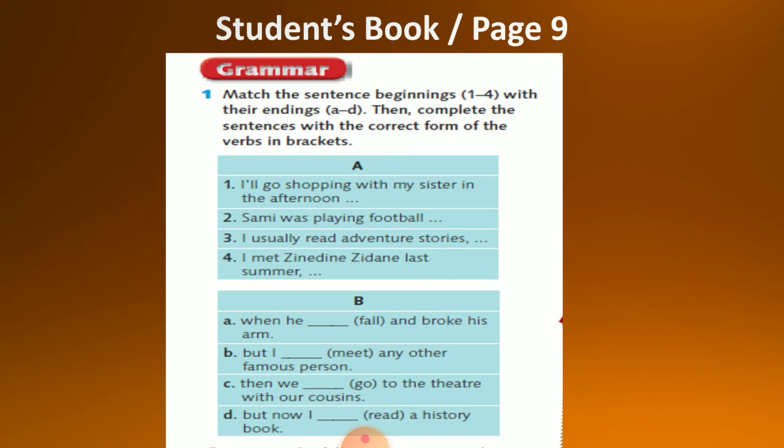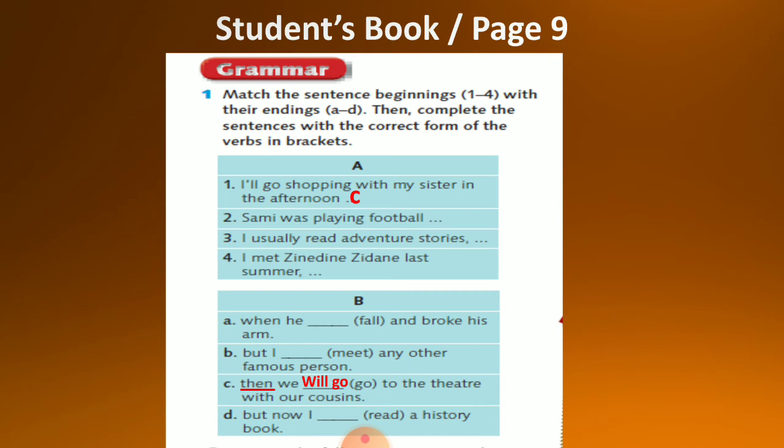So let's start with number 1. I go shopping with my sister in the afternoon. Now, after reading all the sentences in part B, you will find that 1 matches with C. So I will go shopping with my sister. Then we go to the theater with our cousins. Now, here using then means that both sentences will have the same time, and that's why we are going to use the same tense. So I'll go shopping with my sister in the afternoon, then we will go to the theater with our cousins.